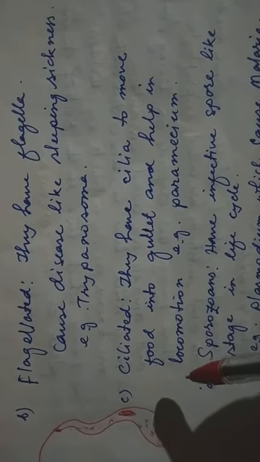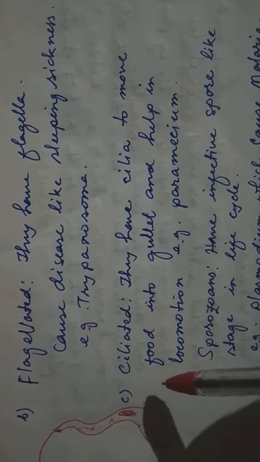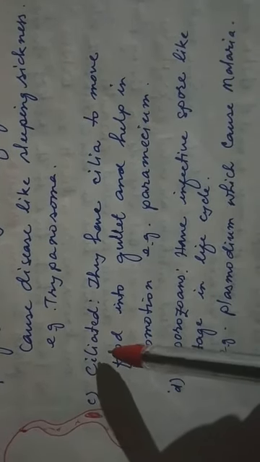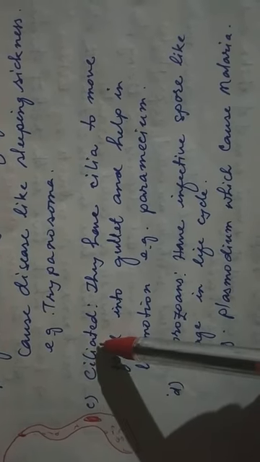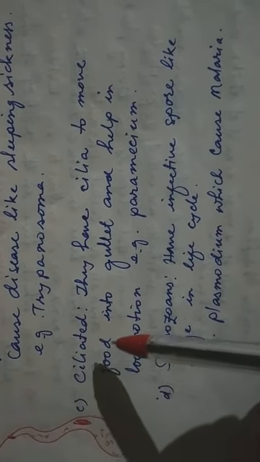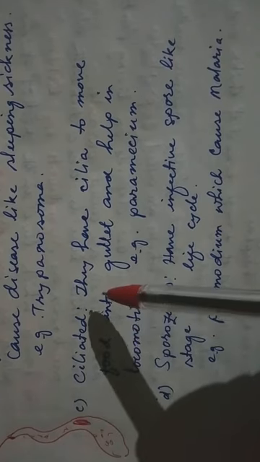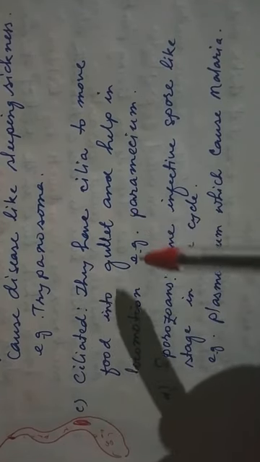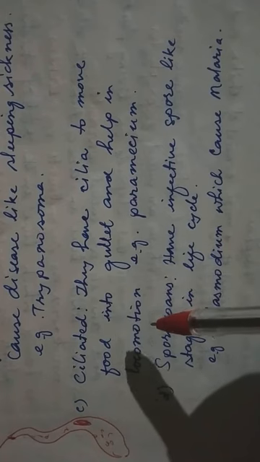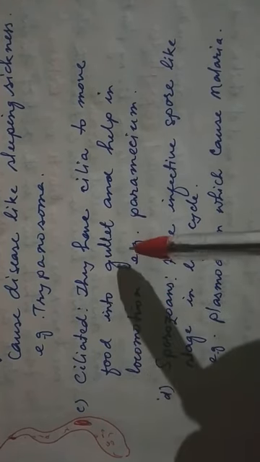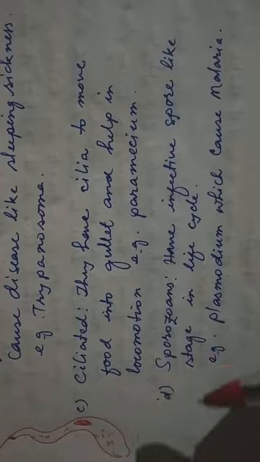And another, the third one, is the ciliated. This group of protists have cilia in their body, and to move, the cilia are used to move food into the gullet and help in locomotion.